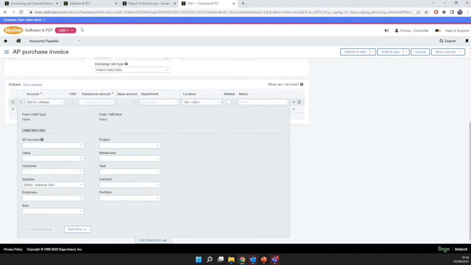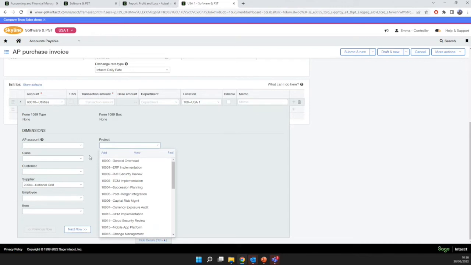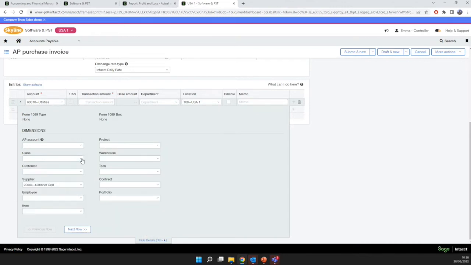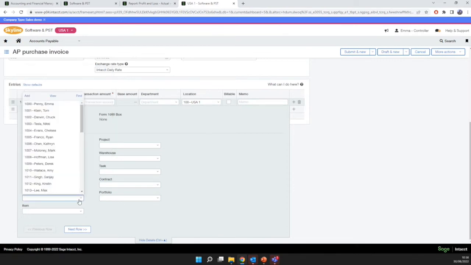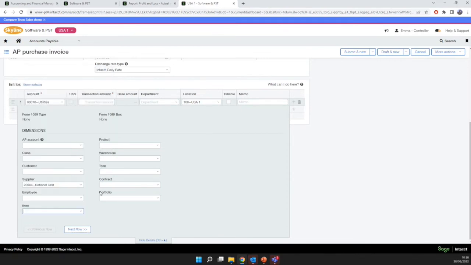But for those users that are just in one entity, they can go in, they can tag all of these various dimensions. So we've got classes as standard, departments, our customers are a dimension, our employees can even be a dimension in there, items, we've got contracts and things in here as well. We can also create custom dimensions. So portfolio is a dimension I created at one point for a demo. So that was around a group of buildings. So then we could report on that.